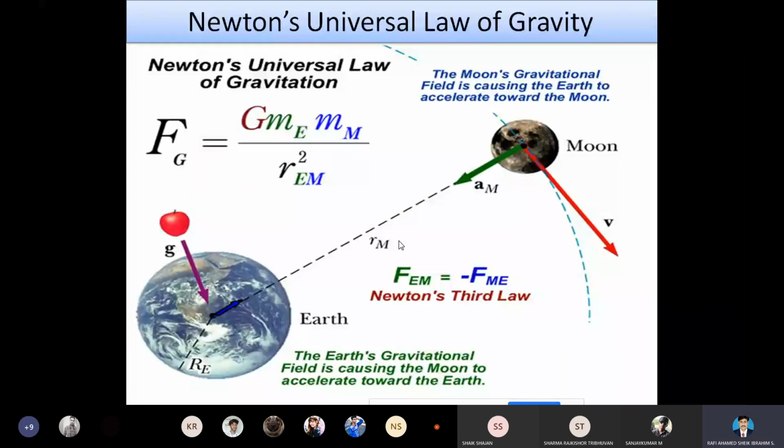topic. How we are going to correct the Kepler's third law from the Newton's law of gravitation. So to correct the Kepler's third law from the Newton's law of gravitation, first let us see what is this Newton's law of gravitation. To explain this, I have taken a small image here.